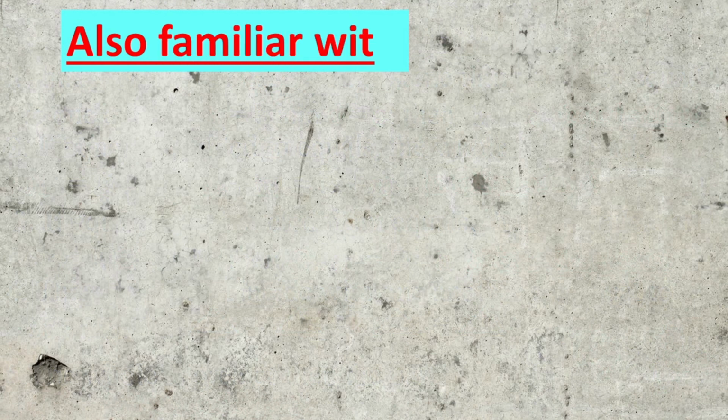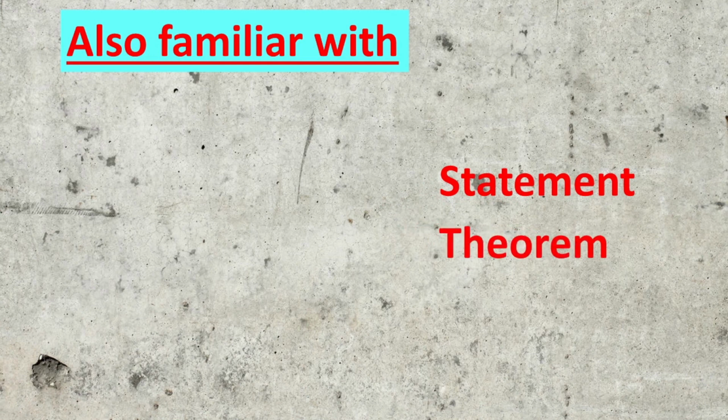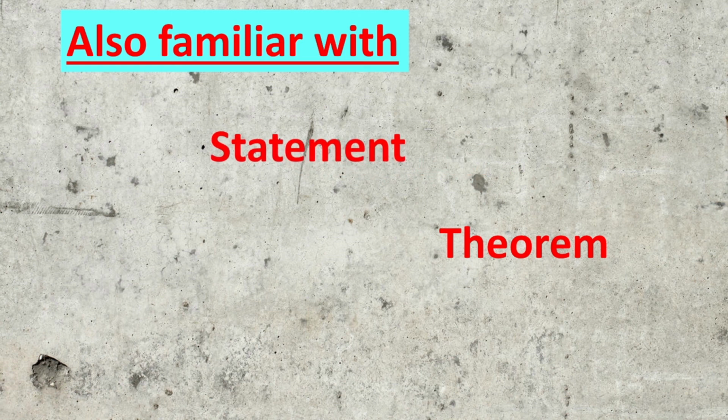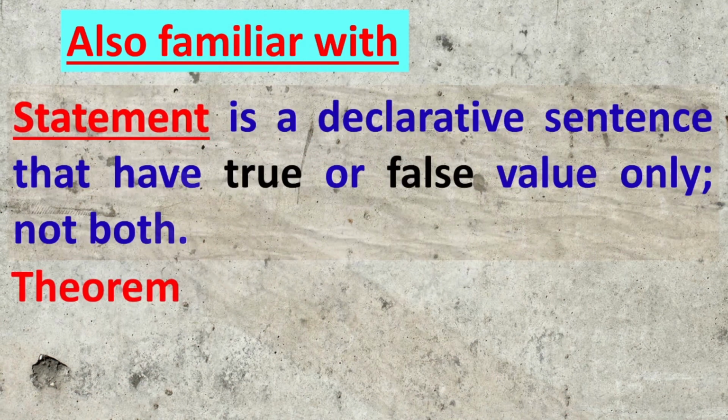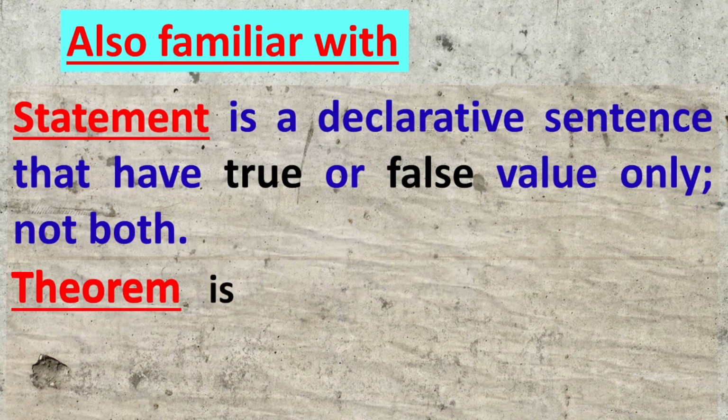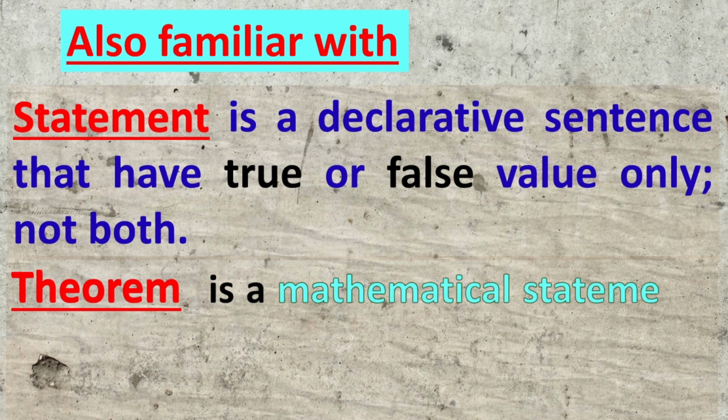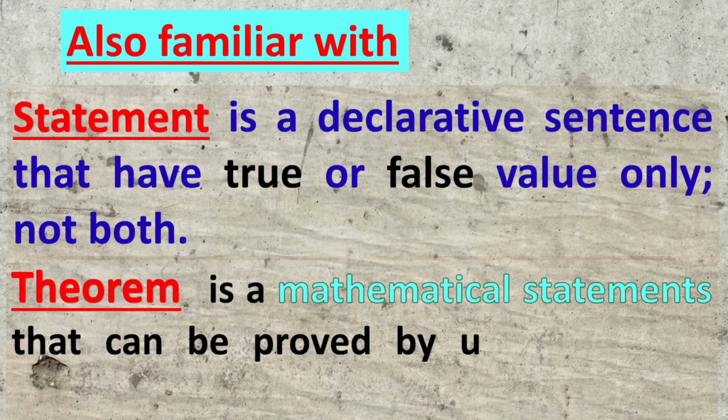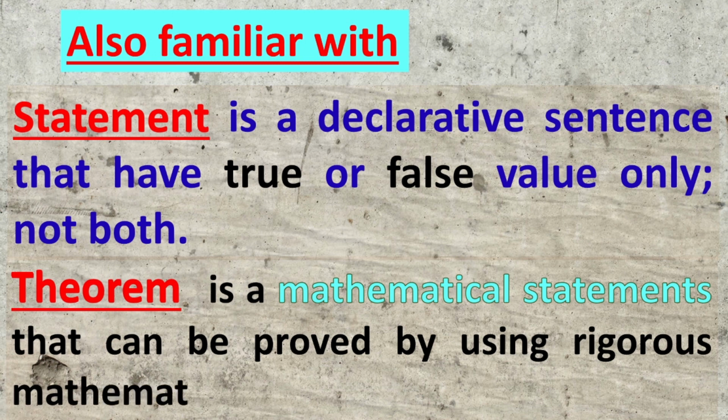Also, we should be familiar with statement and theorem. What is a statement? A statement is a declarative sentence that has a true or false value only, but not both. A statement means a declaration, it gives a clear meaning. It is true or false only. If it is true, there is no need for false.